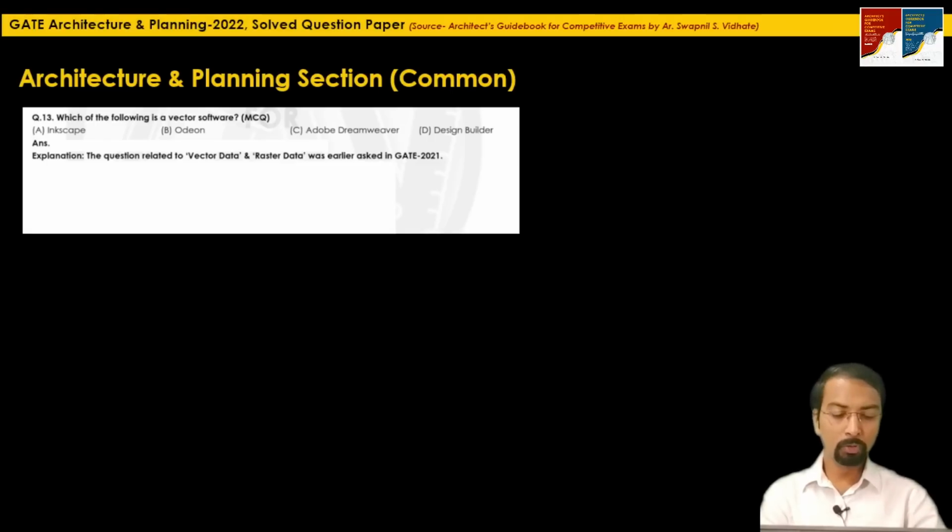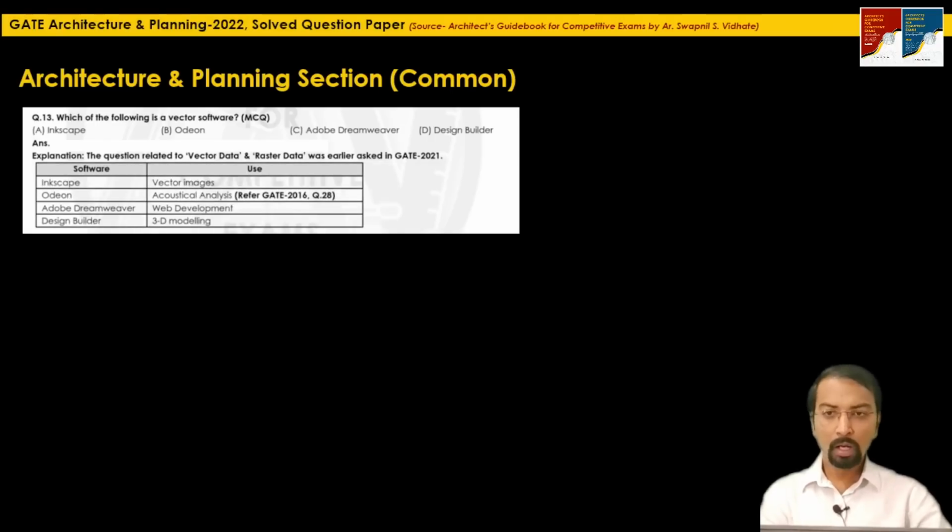Also, if you look at the 4 options given, Audion is software which deals with acoustical analysis, so definitely B was not the correct one. Adobe Dreamweaver is used for web development, and Design Builder is used for 3D modeling. So the only correct option here is Inkscape, which deals with vector data, that means point, line, and polygon. So here the correct answer is option A, Inkscape.